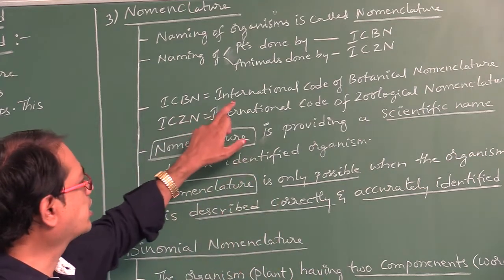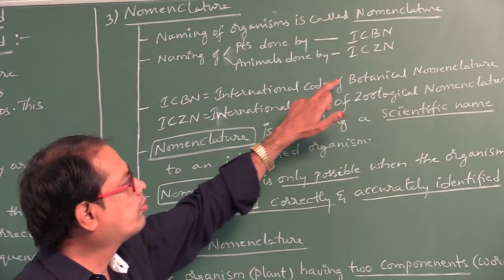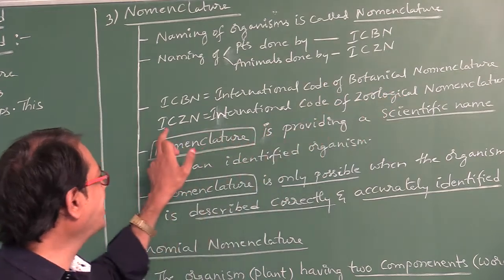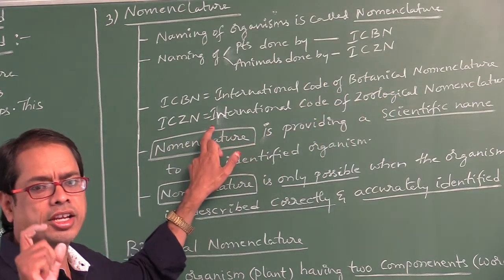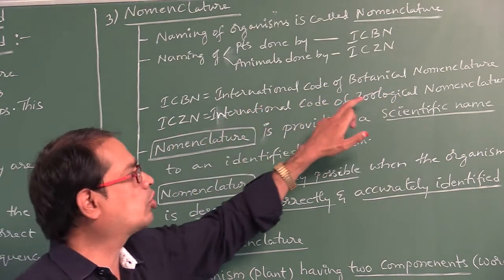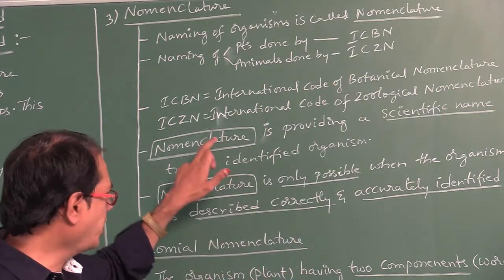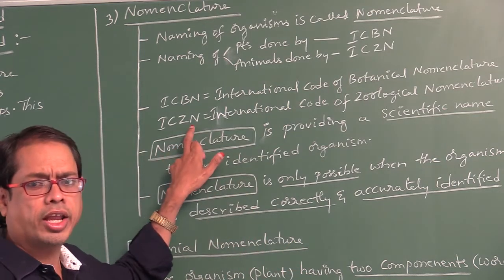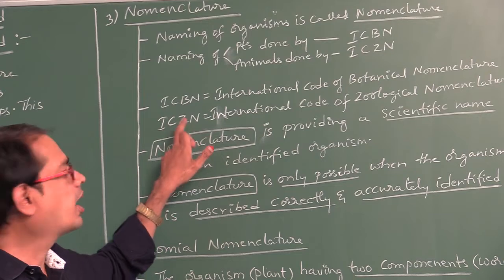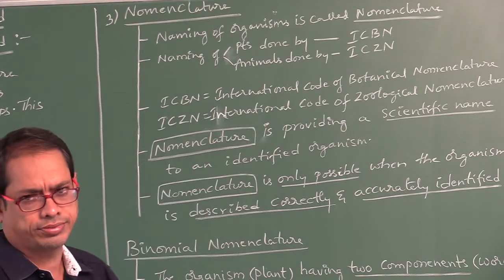ICBN full form is International Code of Botanical Nomenclature. ICZN means International Code of Zoological Nomenclature. For naming of animals ICZN is used, for naming of plants ICBN is used.